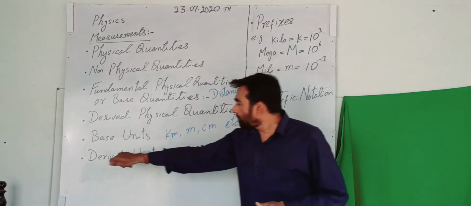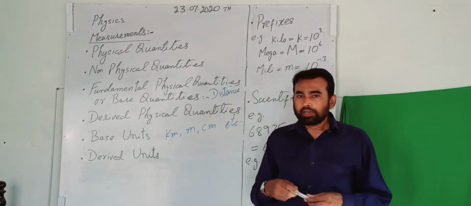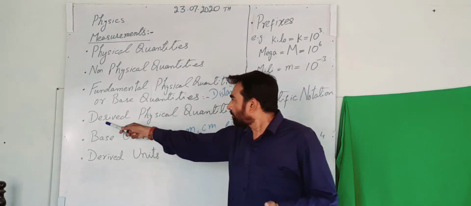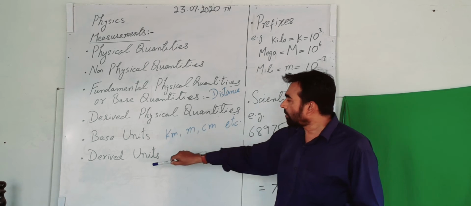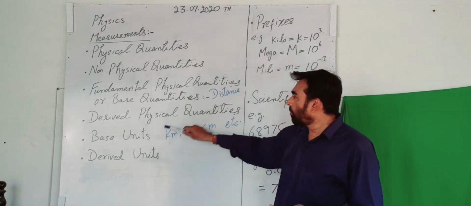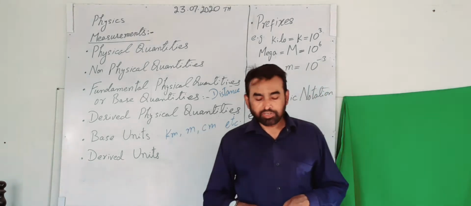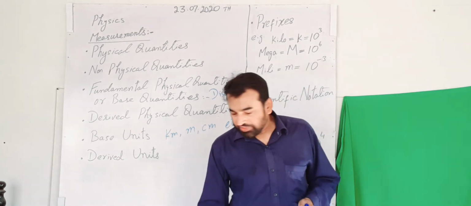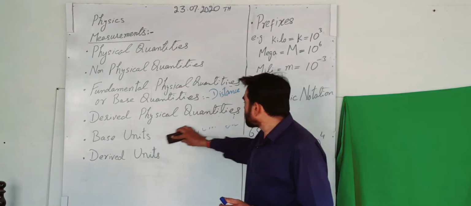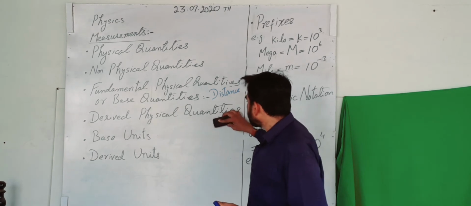Now come to the point: derived units. Obviously, if we are talking about derived physical quantities, then we will talk about derived units. Now, what are derived physical quantities? For example, speed.